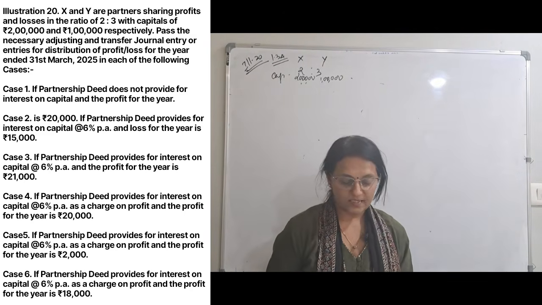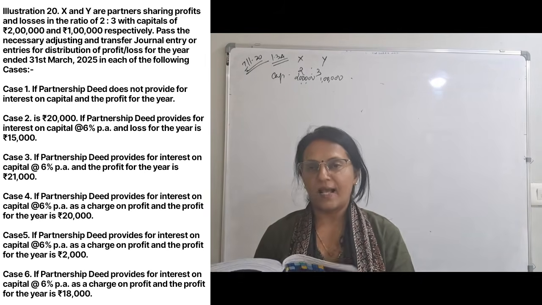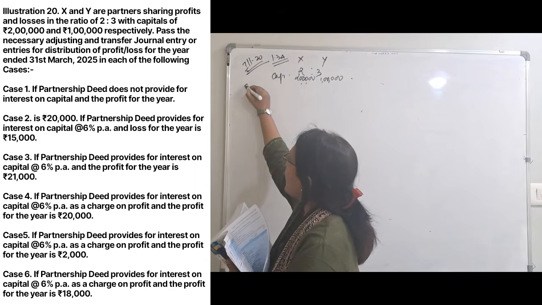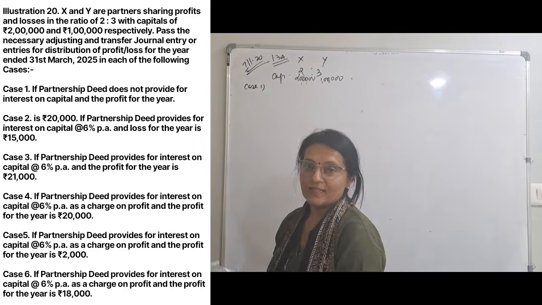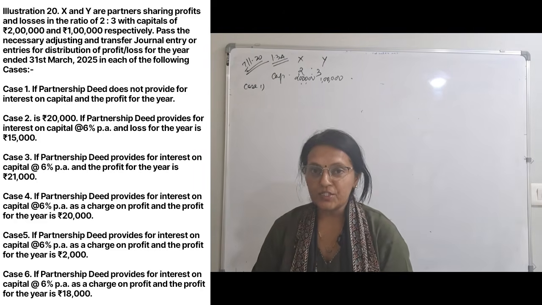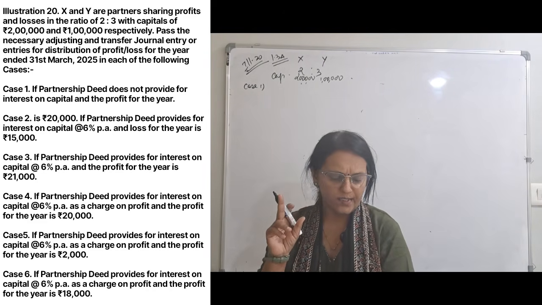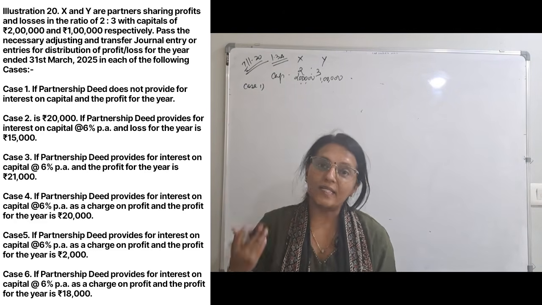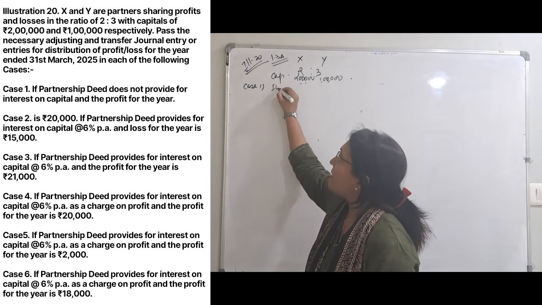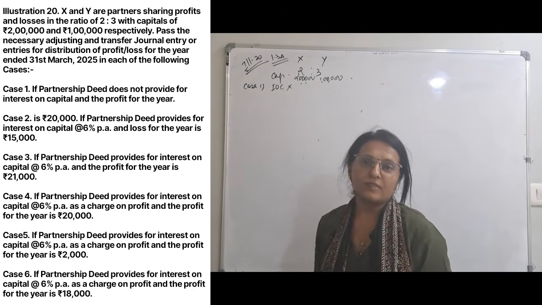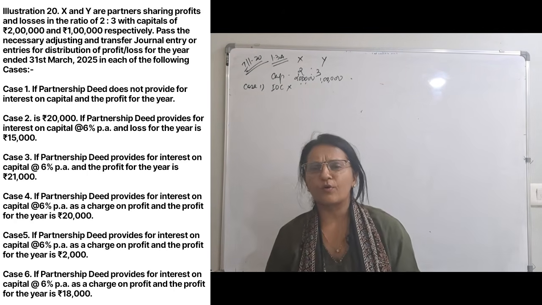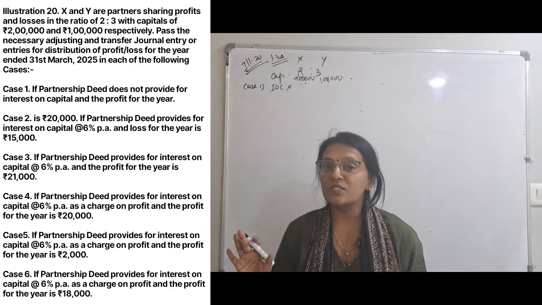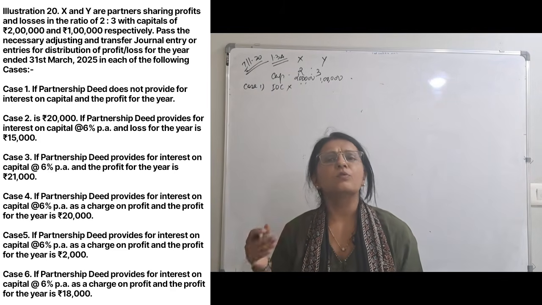Each one of the following cases are there. The first case, I will write over here. Case 1 says, partnership deed does not provide interest on capital. Interest on capital is not provided at all, it is not written in the deed. So interest on capital is not there in the deed. So should we give it or not? No, we should not give it. Interest on capital is not mentioned in the deed, so it should not be given.